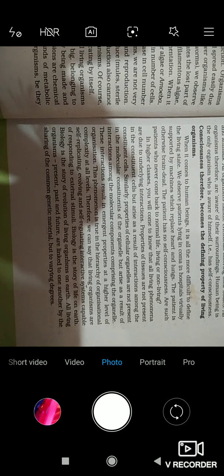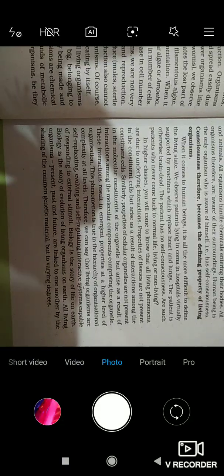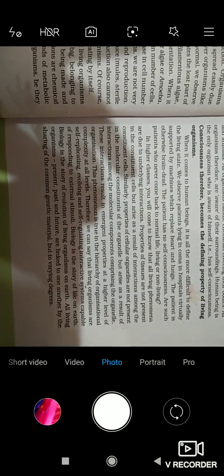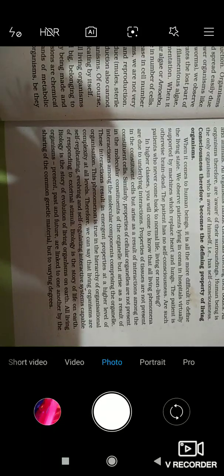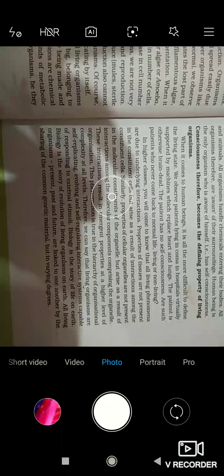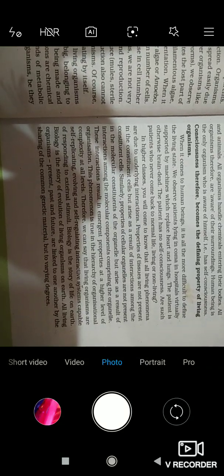The patient has no self consciousness. What do we mean by self consciousness? I have told you earlier about consciousness: consciousness means awareness and self consciousness means self awareness. So a patient lying in a coma in hospital has no self consciousness.